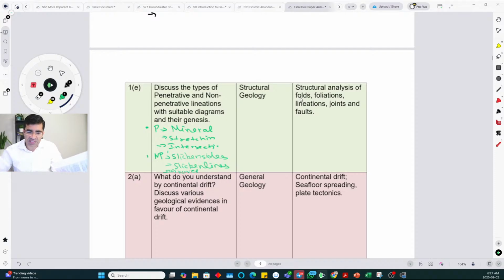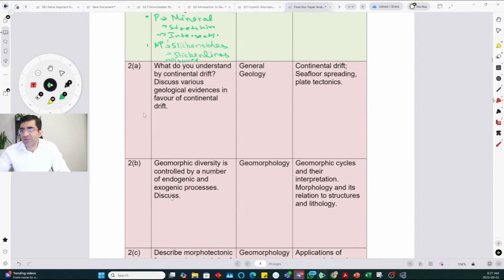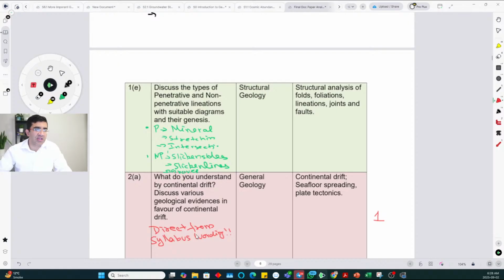All right, so the next question is again direct: what do you understand by continental drift? Discuss various geological evidences for continental drift. This was a super easy question, a PYQ direct from syllabus wording. So it will be an easy one. For this one, maybe you can assign 2 or 3 difficulty.